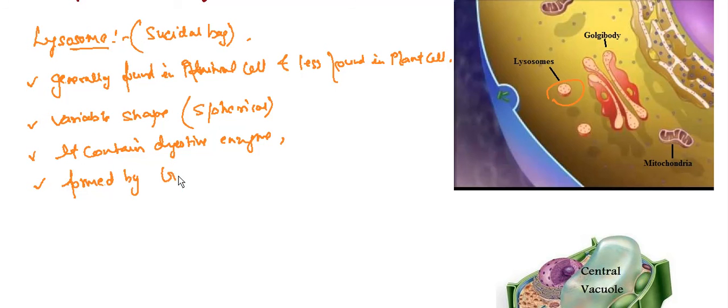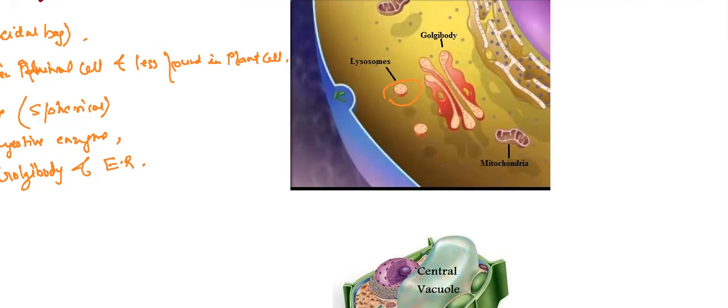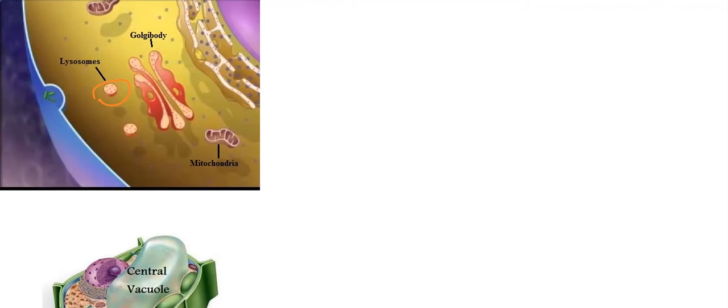It is formed by Golgi body and endoplasmic reticulum. Okay, now we'll see the main functions of the lysosomes. First, the main function of the lysosome is that it is mainly associated with intracellular digestion. That means it helps in digestion.